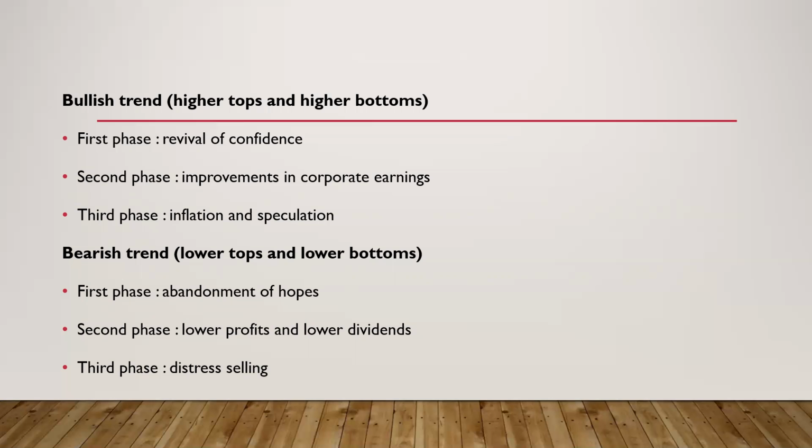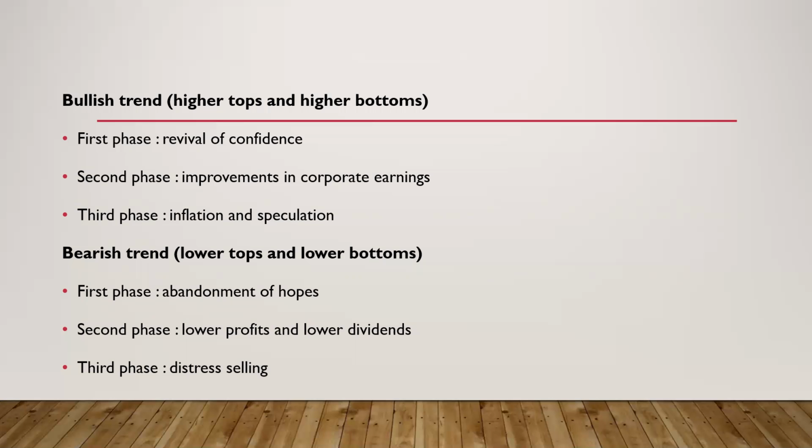If it's an upward trend, that is a bullish trend, and the prices are rising, during the first phase there is revival of confidence and therefore the price increases. Then for a short period of time, the price will come down. That is known as a secondary reaction. And the second phase will start. During the second phase, the price is increasing because the company is earning better profits than in the past years. And again, at the end of the second phase, the price will fall for a short period of time, which is known as the correction or the secondary reaction.